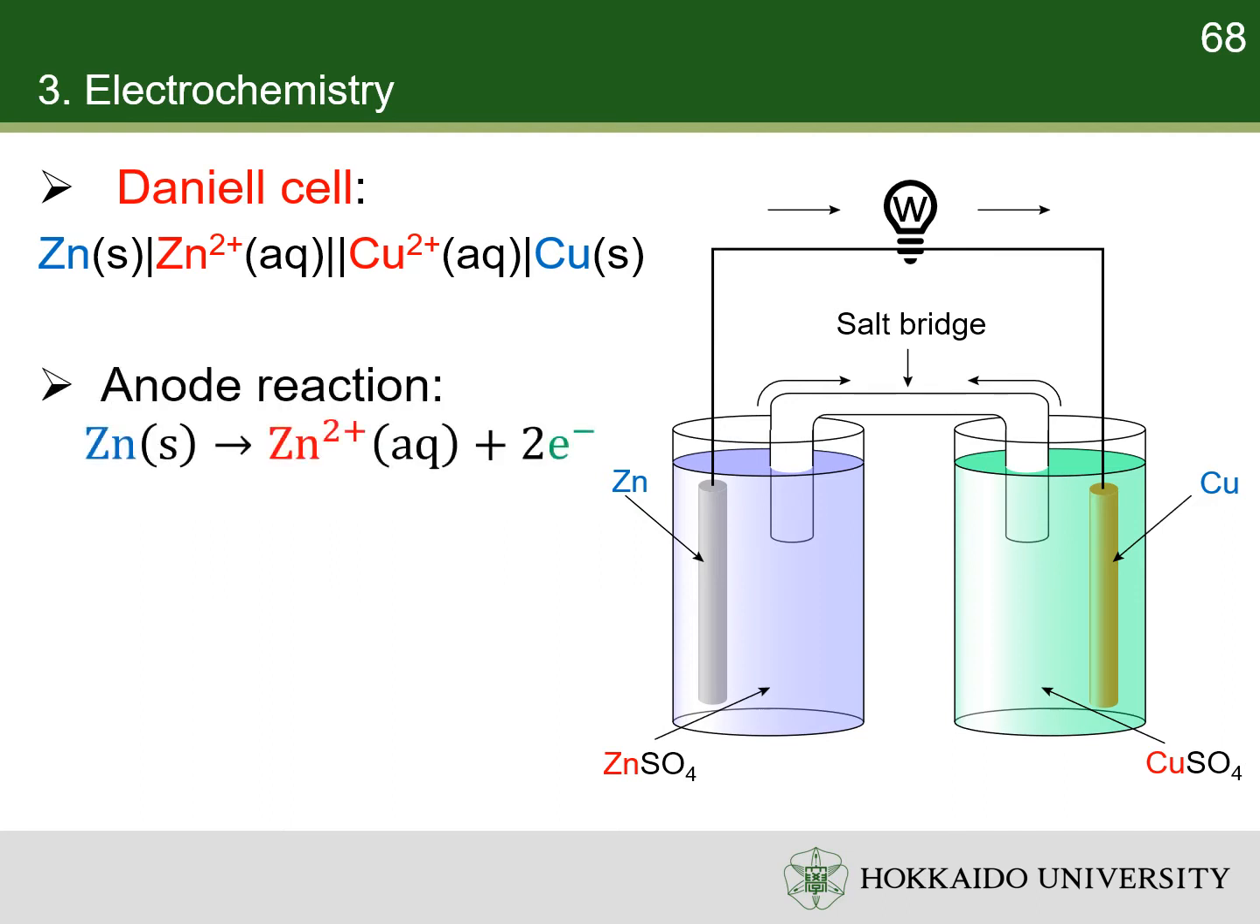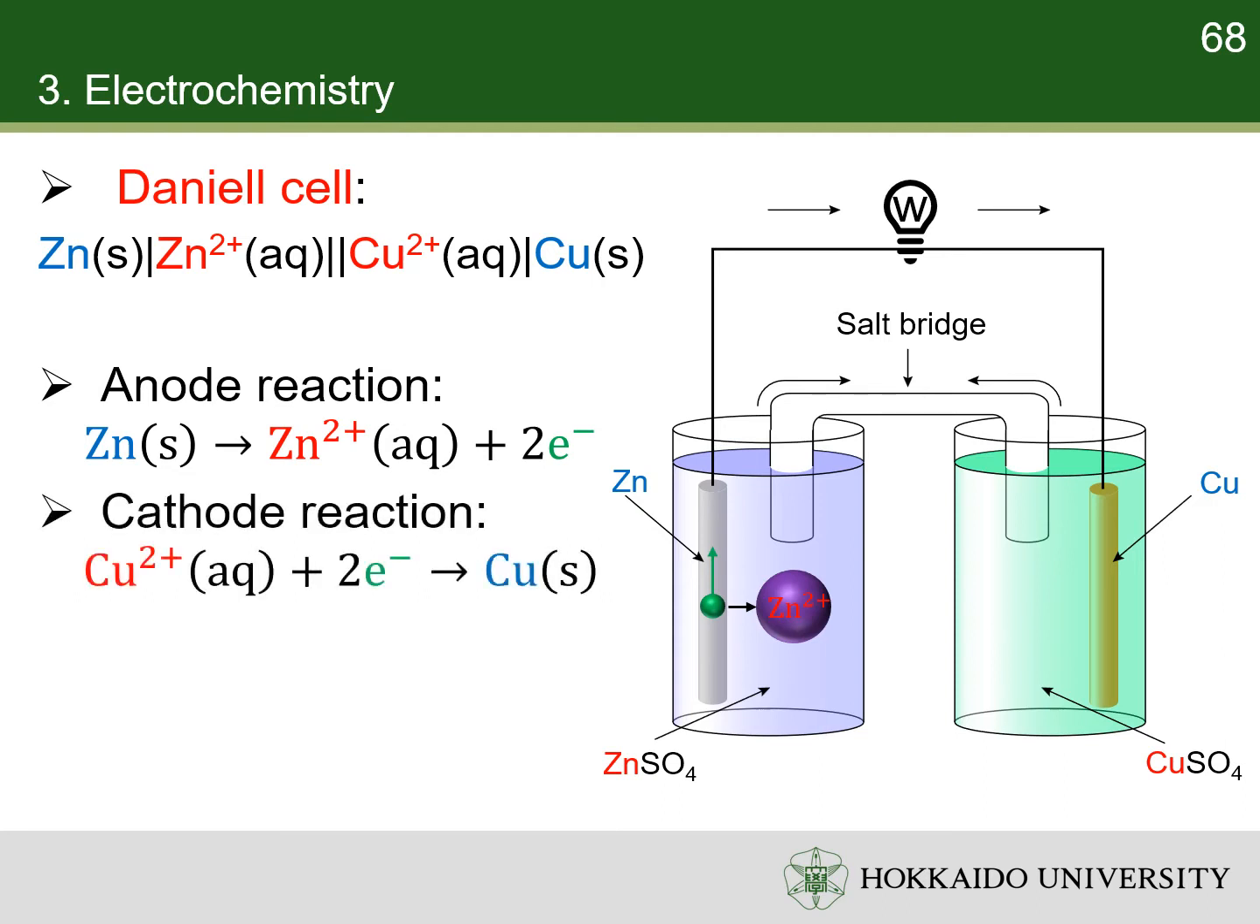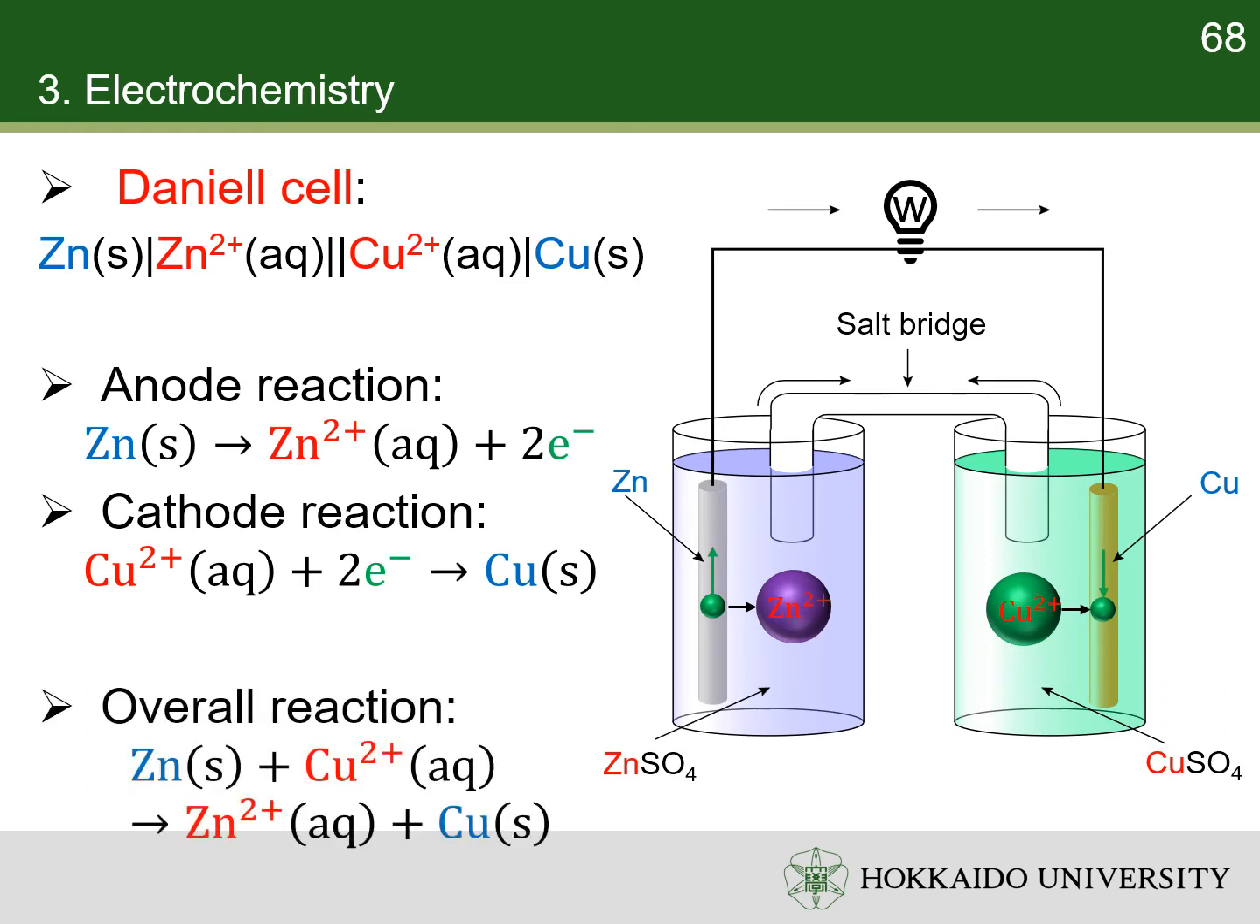The anode half reaction is the oxidization of zinc to form zinc ion. The cathode half reaction is the reduction of copper ion to form copper. The overall reaction is the combination of the half reactions, that is, the oxidation of zinc by copper ion to form zinc ion and copper. In the circuit, electrons leave the anode, travel through the load, and then enter the cathode. Meanwhile, zinc ions from the anode half cell pass through the salt bridge to the cathode half cell. Sulfate ions from the cathode half cell pass through the salt bridge to the anode half cell, to maintain electrical neutrality within each half cell.